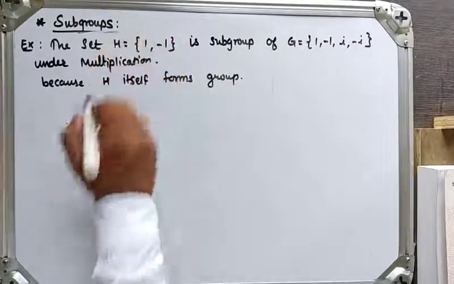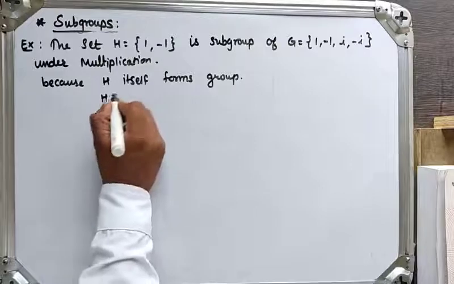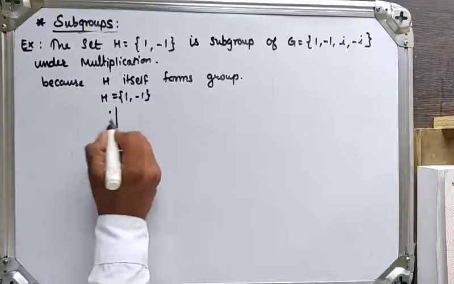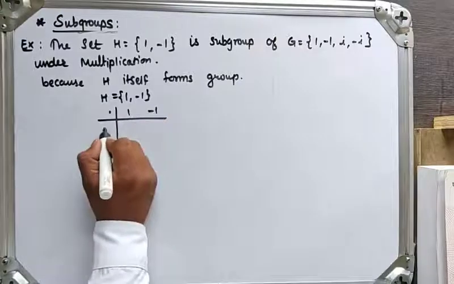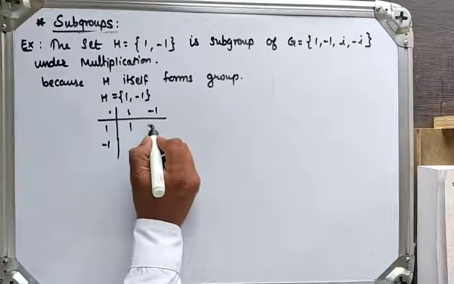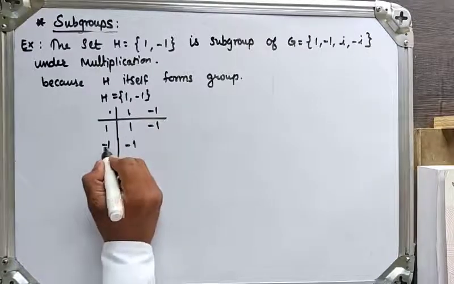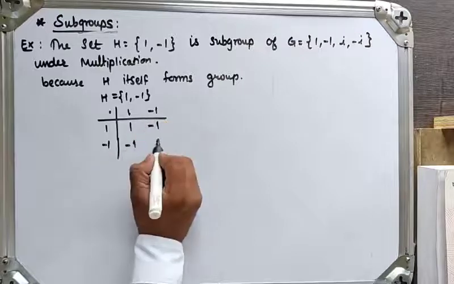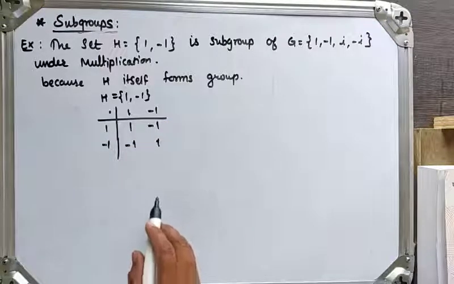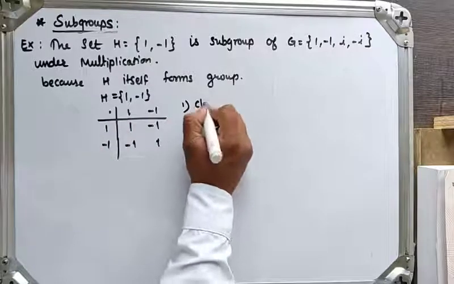If I take the composition table, H = {1, -1}, then 1 into 1 is 1, 1 into -1 is -1, -1 into 1 is -1, and -1 into -1 is plus 1. All the entries in this table are again from H. So the closure property is satisfied.